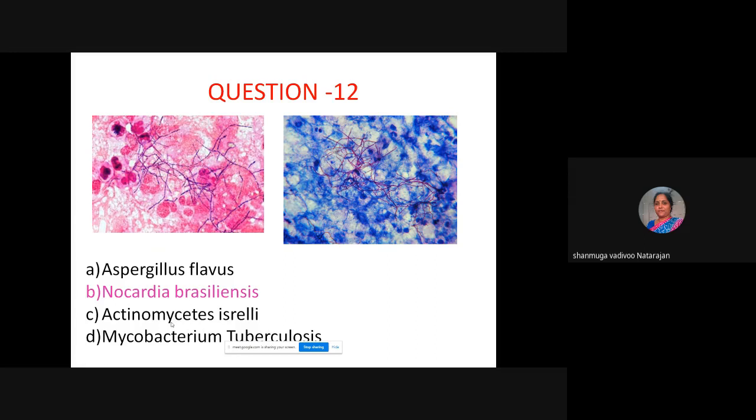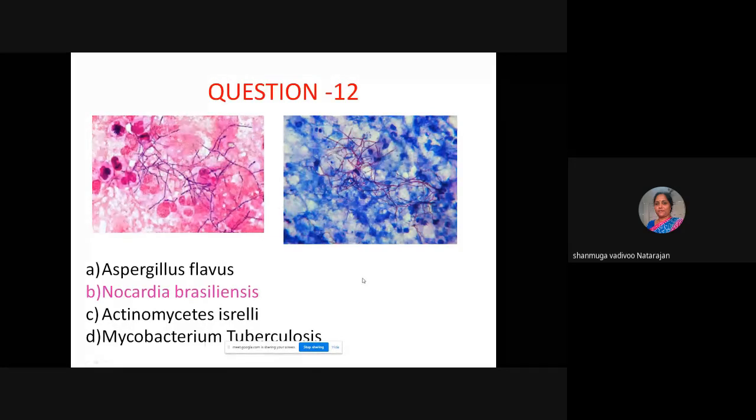Aspergillus flavus is a fungus, and the morphology itself will be a little bit different. Though it also has hair-like structures, it can be stained differently. Community-acquired pneumonia also rules out Mycobacterium tuberculosis. Okay, so this is typically a partially acid fast stain.